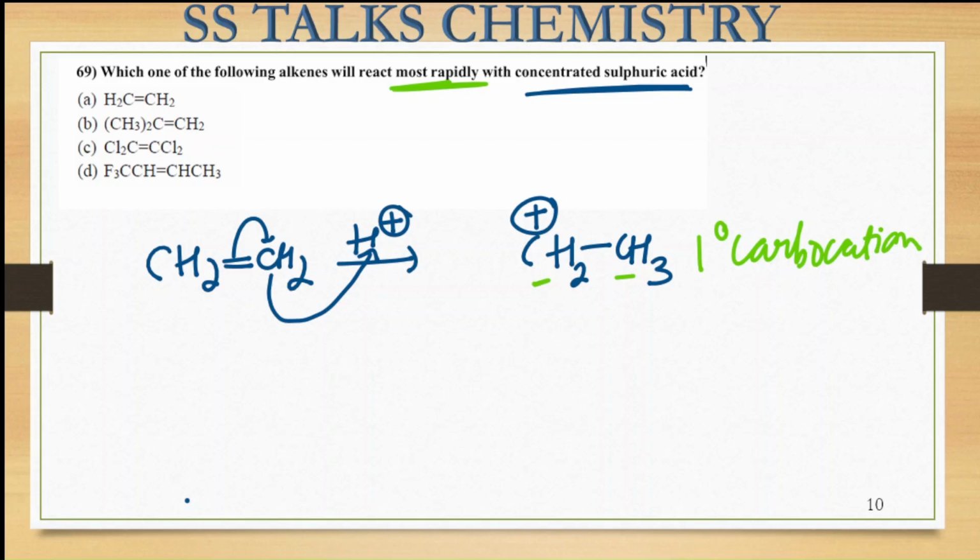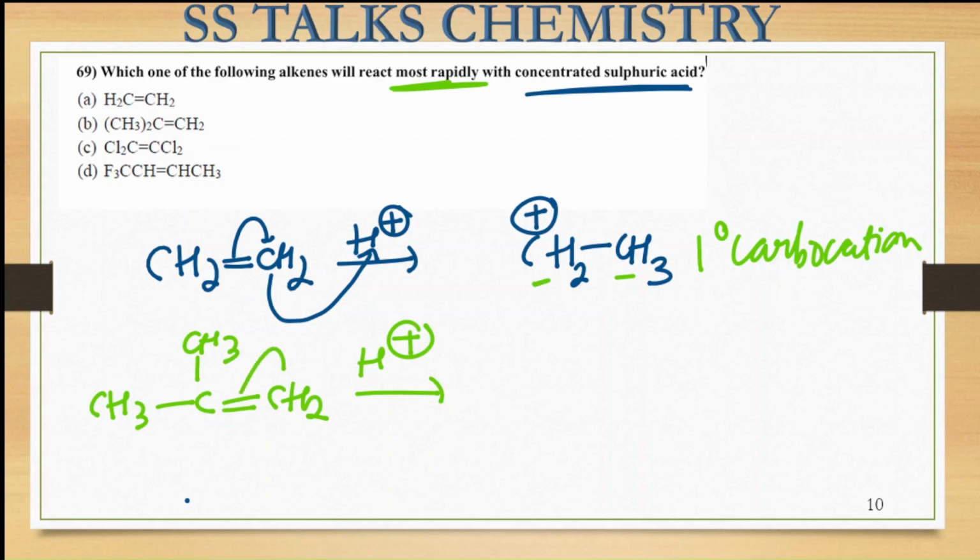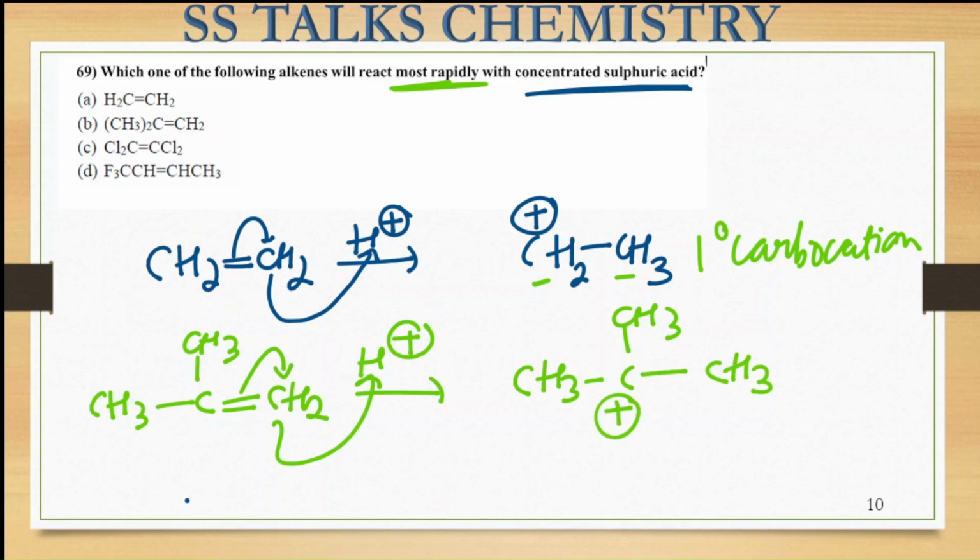Now in the second case, the B molecule, here I have this methyl group, here the double bond, and this CH2. Here comes the H positive. We want the stable carbocation to be formed. The first case was symmetrical, so either side gives the same carbocation. But here, if you shift the electron density onto this particular carbon center, you get the maximum stable carbocation. The positive charge forms on this center, and here it becomes CH3. This carbocation is attached to three methyl groups, so this is our tertiary carbocation.